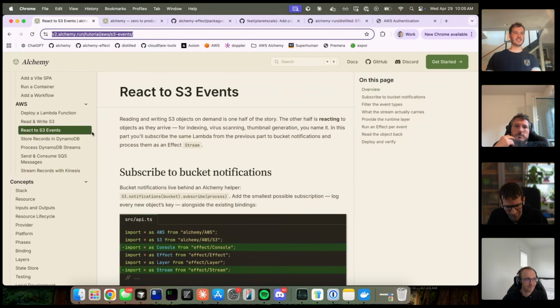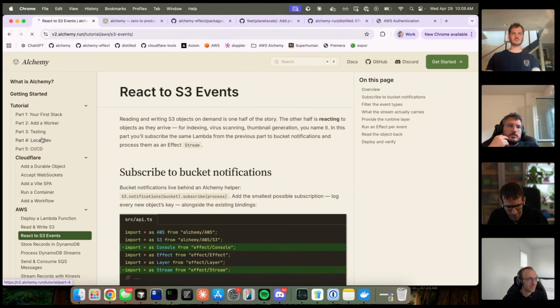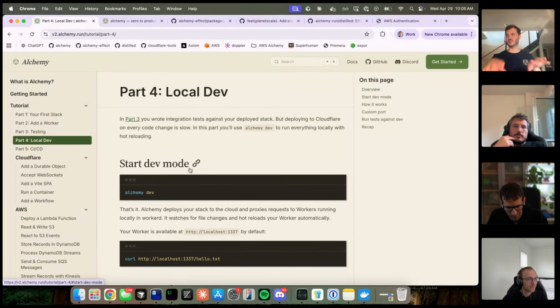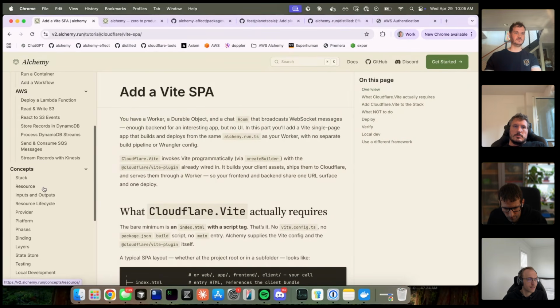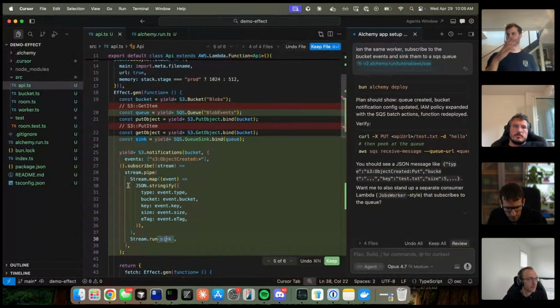I can take it further all the way through. Local dev is coming soon, so we don't have the local emulation yet. So it's deploying to the cloud, but running things locally, so you can iterate on a website. We've also got, you can just go straight to CI/CD. This will set up deploying preview environments of all your infrastructure in GitHub, and then tearing it down when you merge the PR. And we've got Vite websites. You can just deploy any Vite website to Cloudflare instantly. TanStack Start, or you can deploy Astro, whatever.